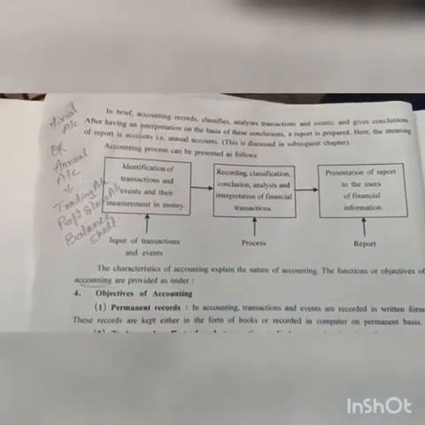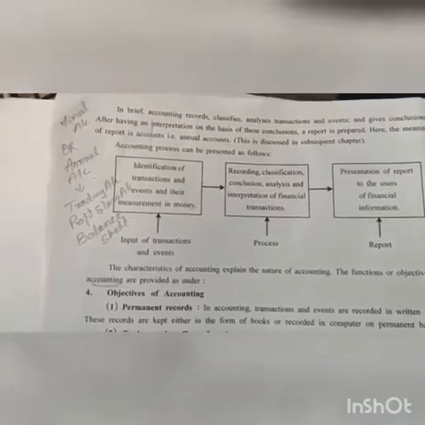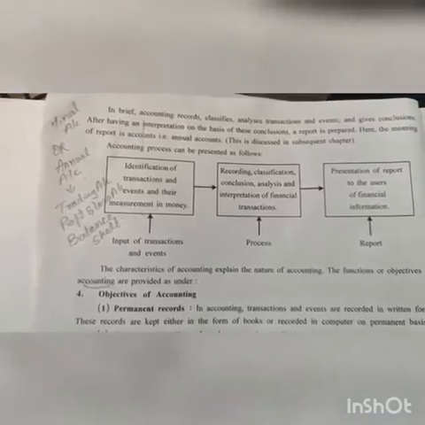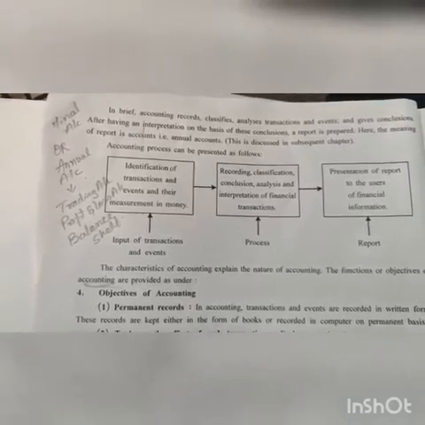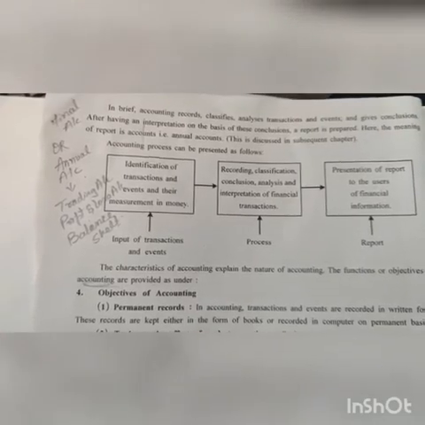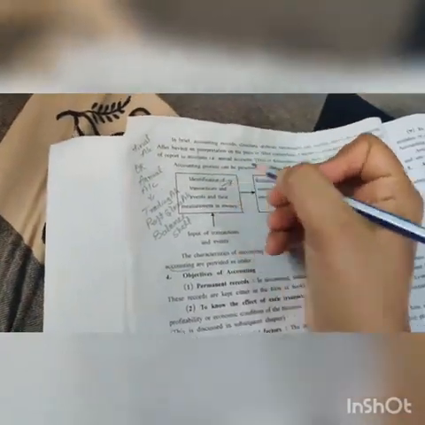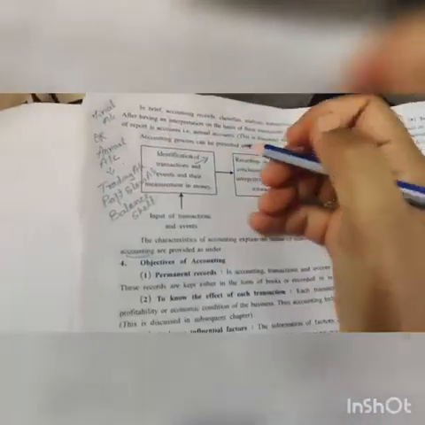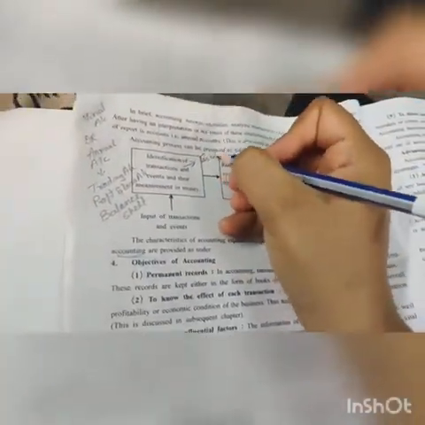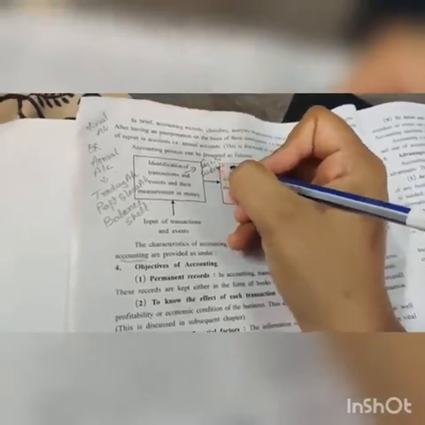Now see here, they have given the accounting process. First, identification of transactions and events and their measurement in money. How will you identify the transaction? See, for example, we can identify whether it is a cash transaction or a credit transaction.